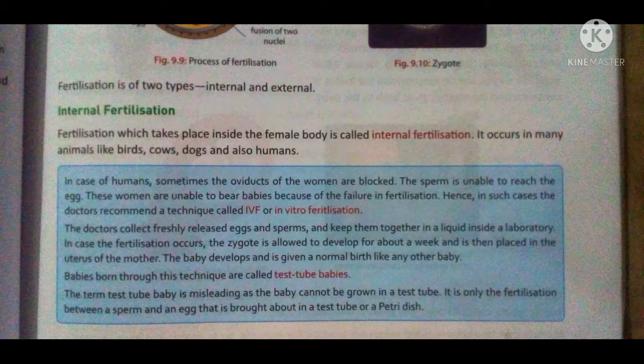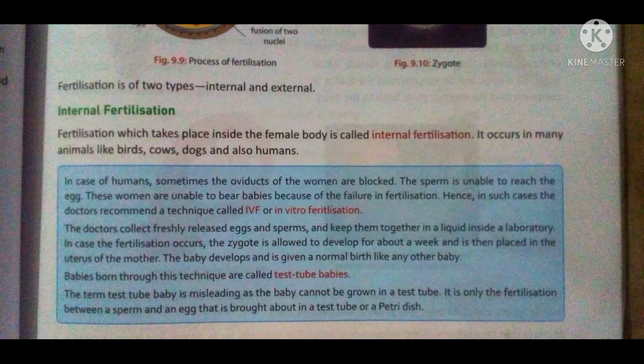So this is a very good method for those women whose fallopian tubes are blocked, so they can also become a mother. Sometimes it's also known as test tube baby, but test tube baby is actually a misleading term.